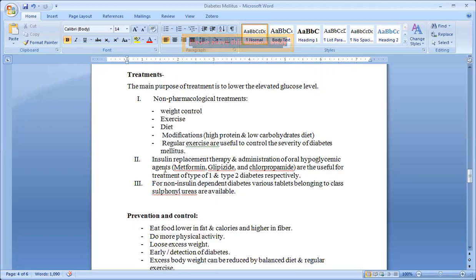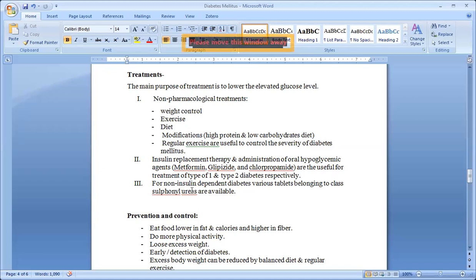Now the next one, that is insulin. Two types are there. For treatment, oral hypoglycemic agents are there, along with insulin replacement therapy and administration of oral hypoglycemic agents. Which are those oral hypoglycemic agents? Metformin, glipizide and chlorpropamide. These are the oral hypoglycemic agents. Keep one or two in your mind, okay? These examples are useful for the treatment of both type 1 and type 2 diabetes.